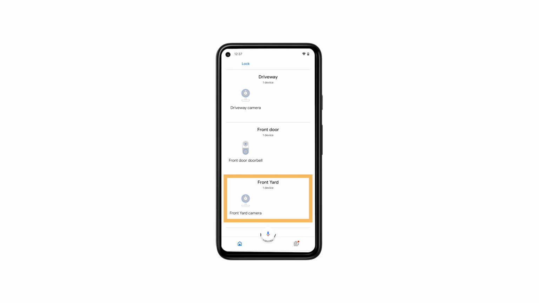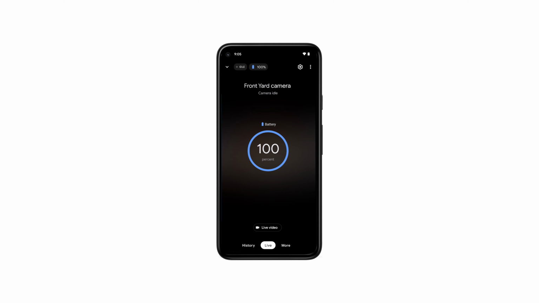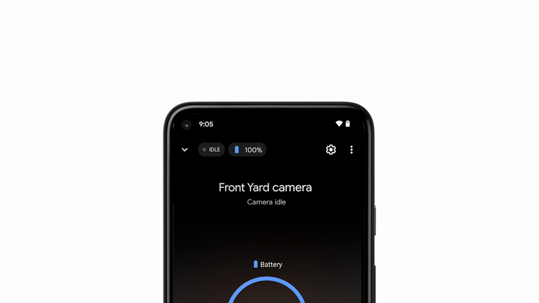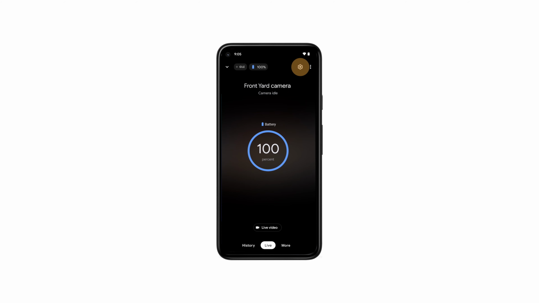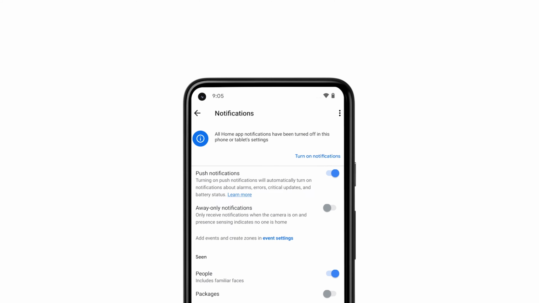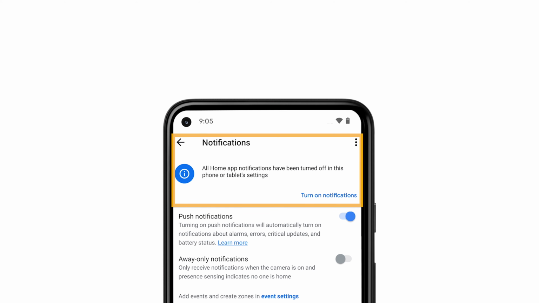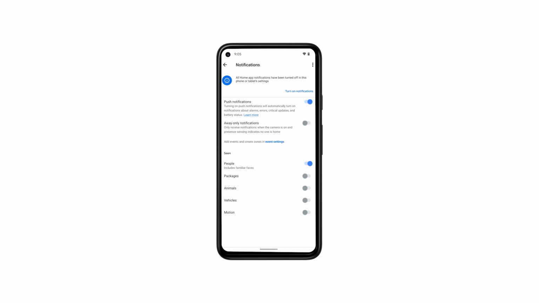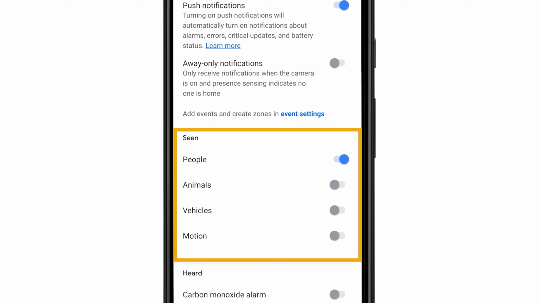Open the Google Home app and select a camera. Tap Settings, then Notifications. If push notifications are not enabled in your phone's settings, a banner will appear at the top of the screen. To turn on push notifications in your phone's settings, tap the link in the banner and follow the steps. Turn on the notifications you'd like to receive, or change which kind of alerts you get.